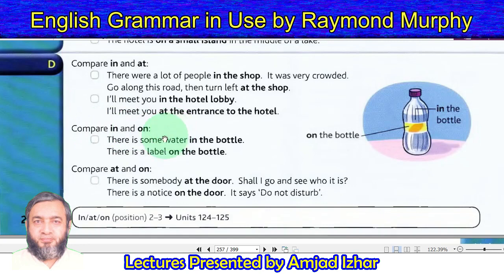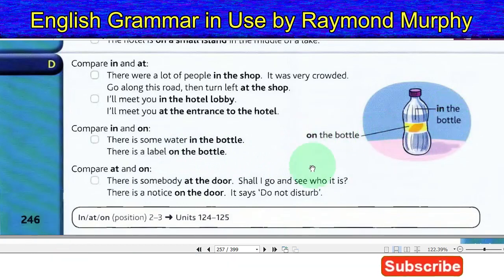Compare in and on. There is some water in the bottle. There is a label on the bottle. On the bottle. In the bottle.